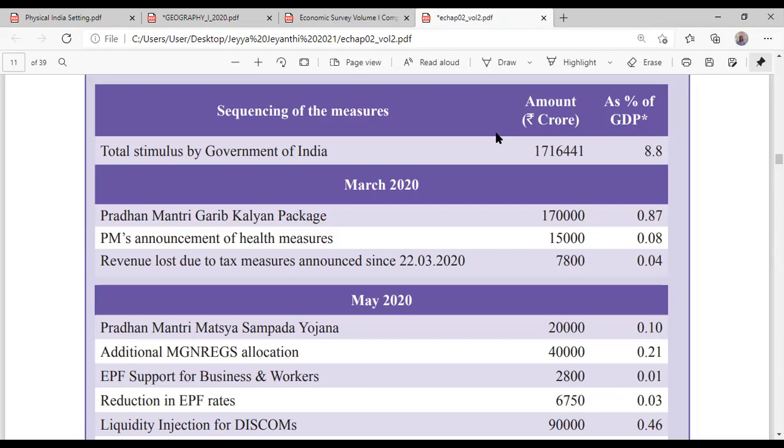20 into 10, how much? 2 crores. I'm dead there. I'm going home. I'm already at home. 20 into 10 is 200, right? So 200 lakh crore is the GDP size of India.